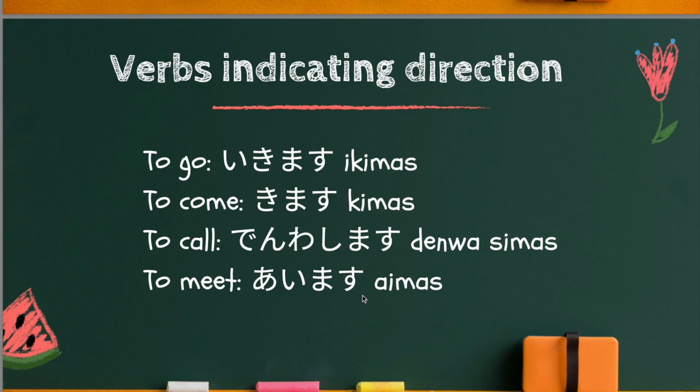Therefore, I have to use ni particle instead. So please remember that ni particle indicates direction and target. So whenever verbs indicate direction, you have to use ni instead of verb particle. And these are some important verbs where you have to use ni particle.